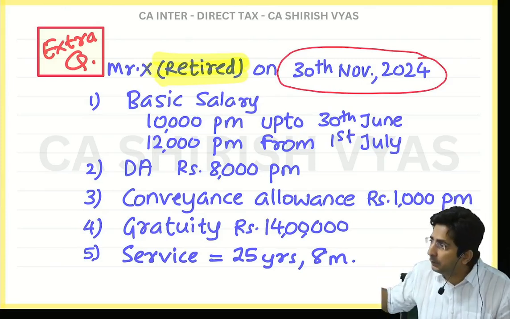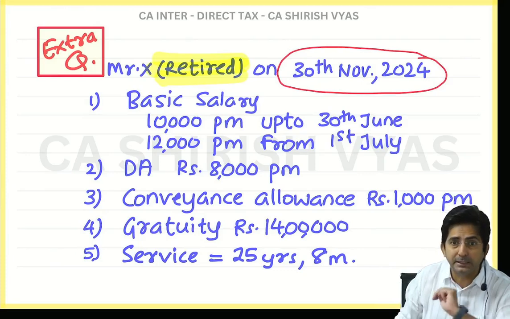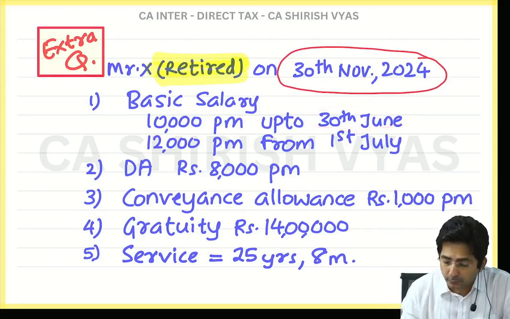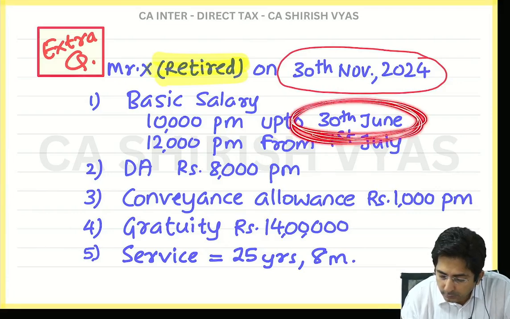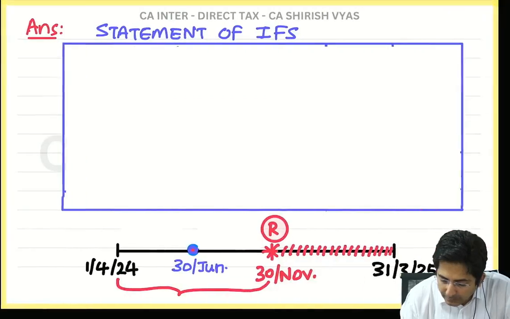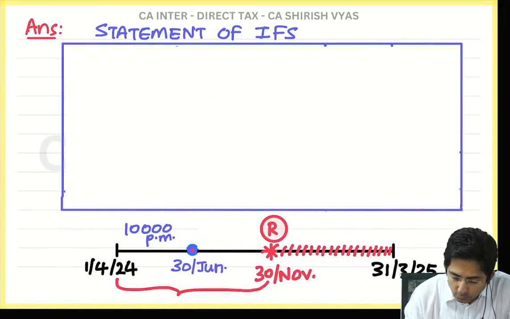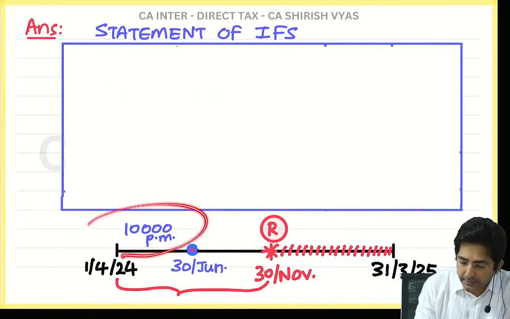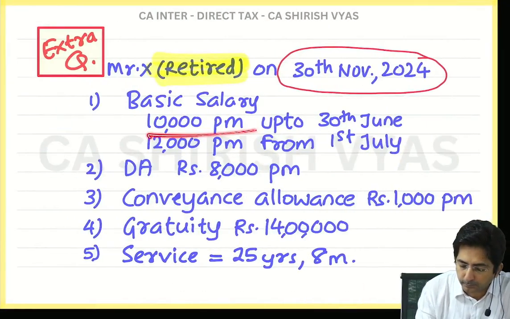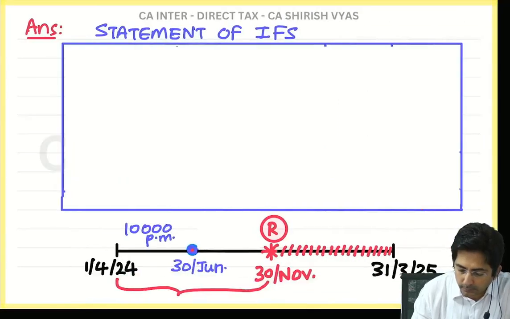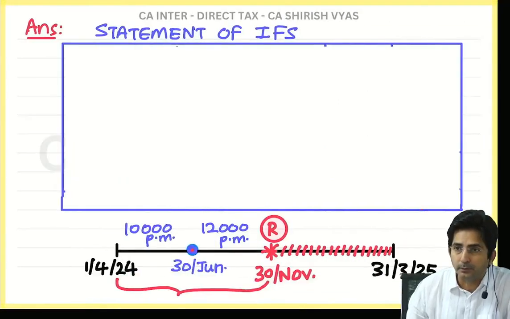So that's why in the question I purposely gave two basic salaries. And see, it is also changing after June. Can you see this 30th June? I have written it here also. So tell me, before 30th June, what was his salary? Where did I get this 10,000 per month from? From the question. And from 1st July it became 12,000 per month. So here I have written 12,000 per month.